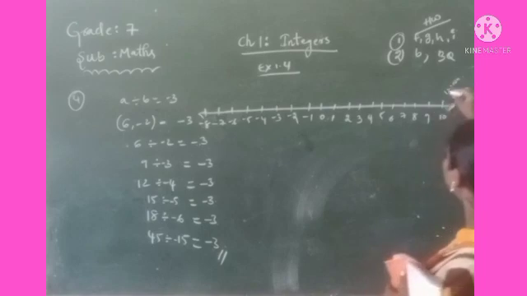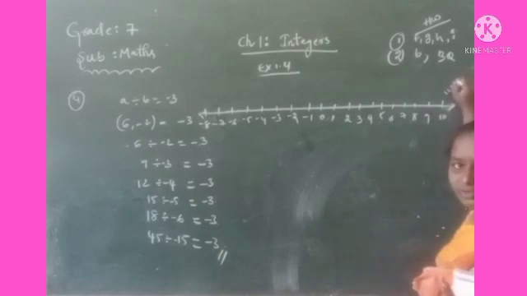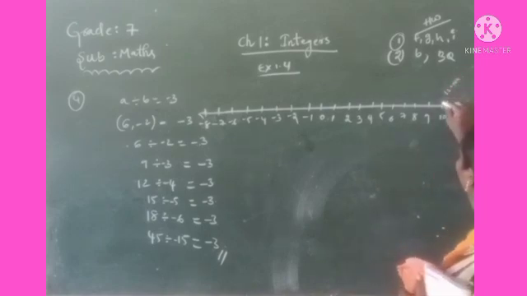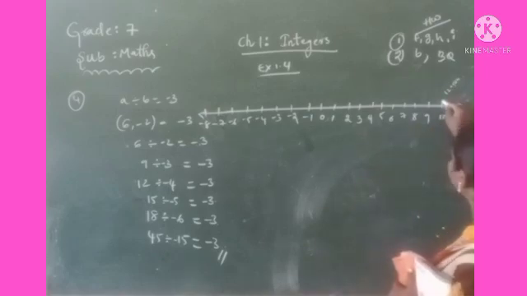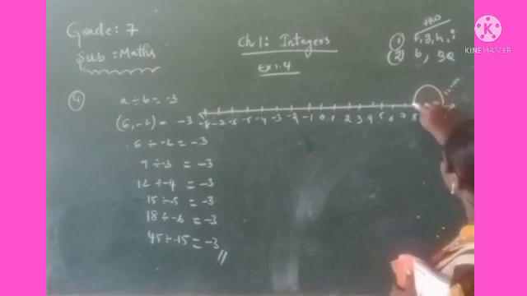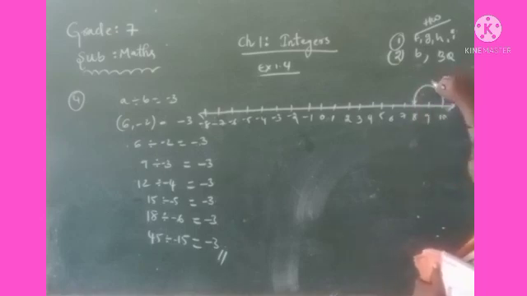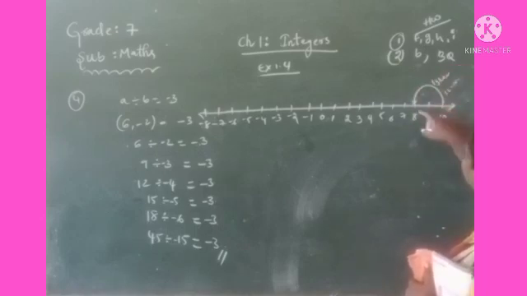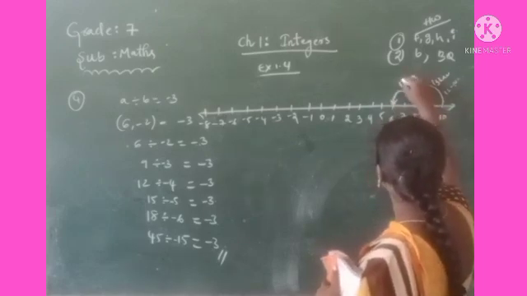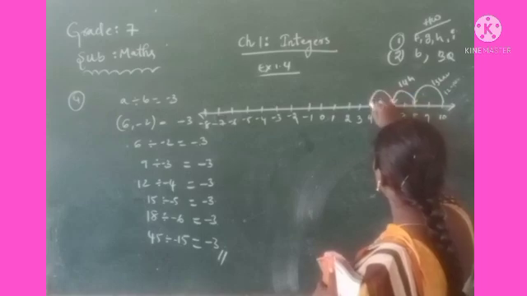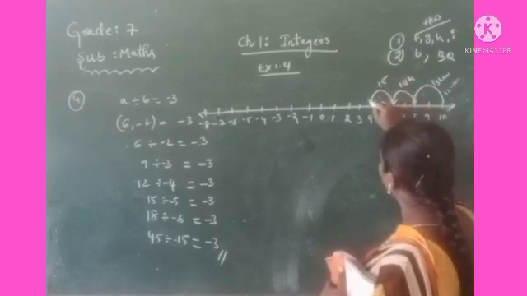At what time will the temperature be -8 degrees Celsius? Now the temperature at 12 is 10 degrees Celsius. Every hour the temperature decreases by 2 degrees Celsius. So at 13 hours, 8 degrees Celsius is there. At 14 hours 6 degrees. At 15 hours 4 degrees.